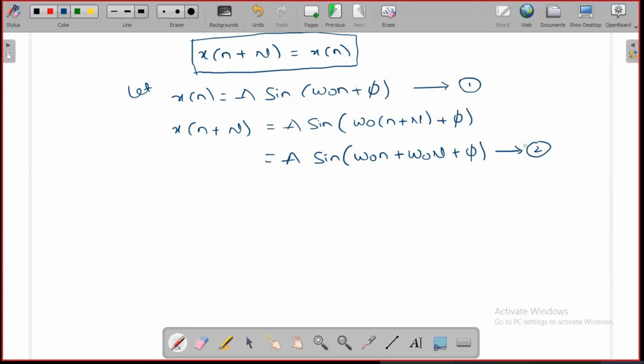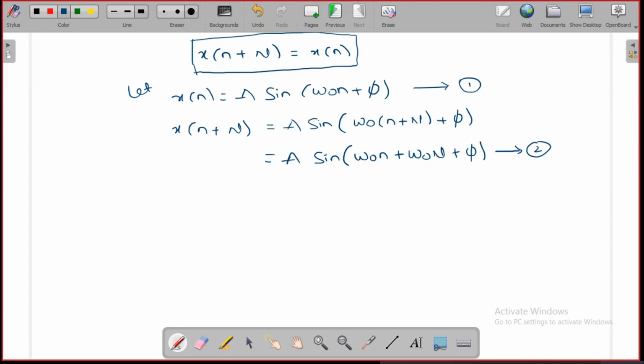Okay. Now let's say these two are equal. X of n, equation 1 and equation 2 are equal for the periodic. We know the sine is periodic, so it must satisfy the condition x of n plus capital N is equal to x of n. That means equation 1 must be equal to equation 2.